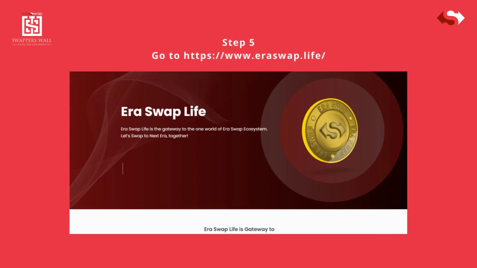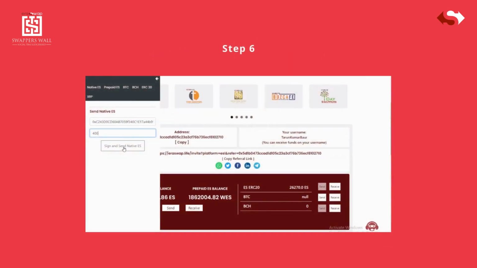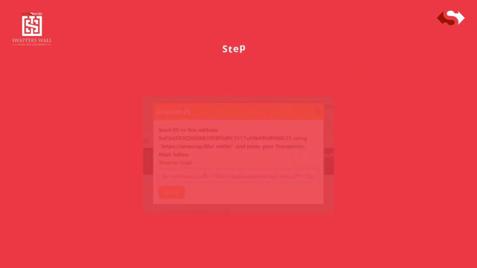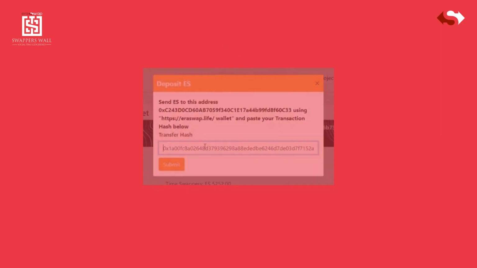Step 5, go to Eraswap Life website. Step 6, scroll down and click on Send, enter the copied address with amount, and click on Sign and Send Native ES. Step 7, copy your transaction hash from pop-up. Step 8, go back to TimeSwappers and paste it in this box and click on Submit to complete the deposit.